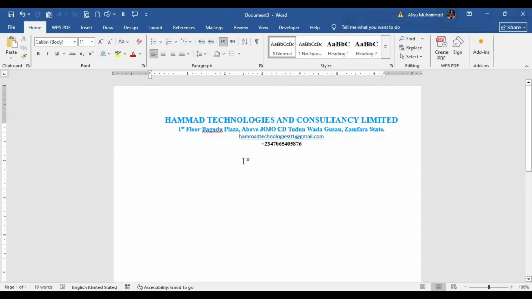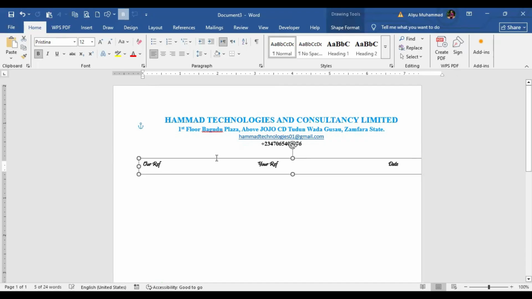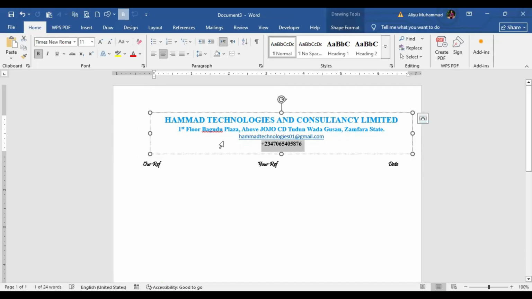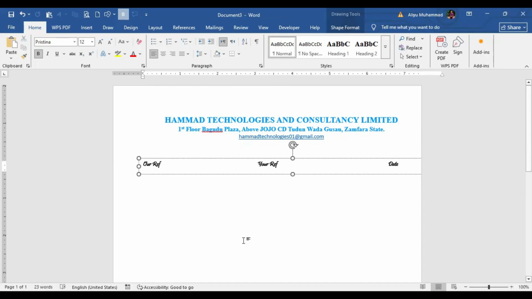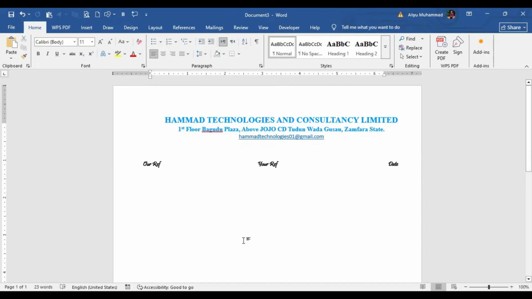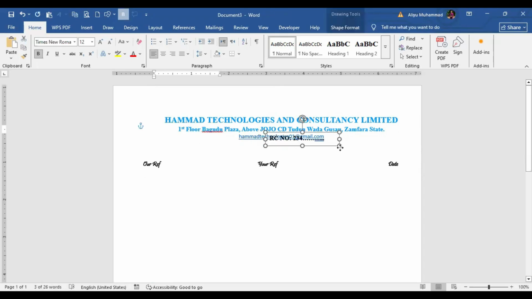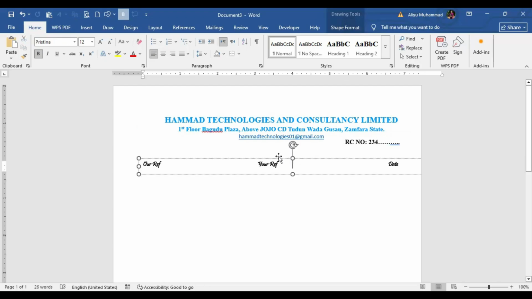Then also, let me see again. I think, yeah, we also use this. Then let me paste another one again. That's the third one, I think. Yeah, I think it's the RC number. So let me paste it somewhere else. I think it's this. Yeah, this is our RC number. So now, these were the headers and the details we used yesterday.